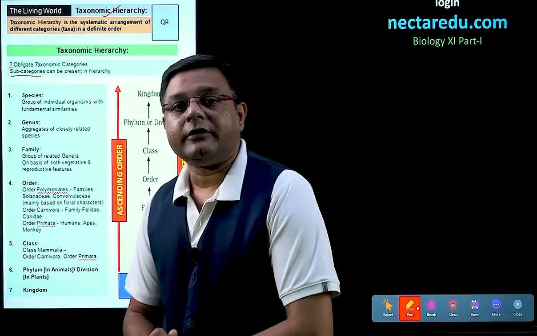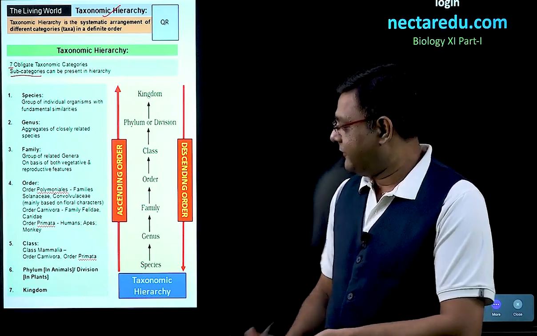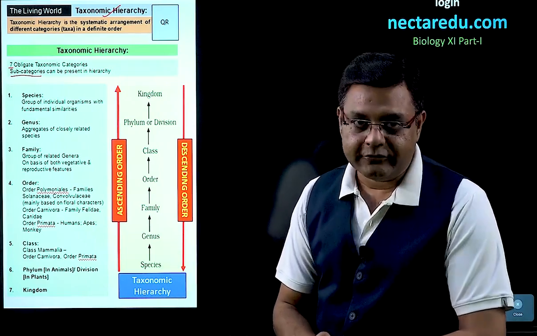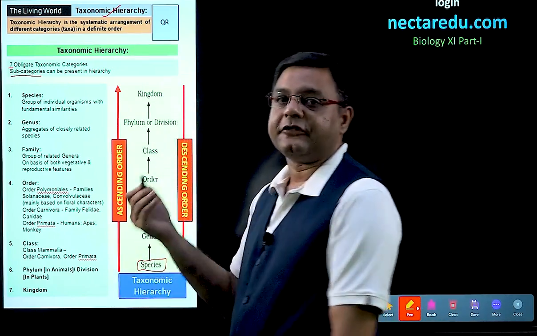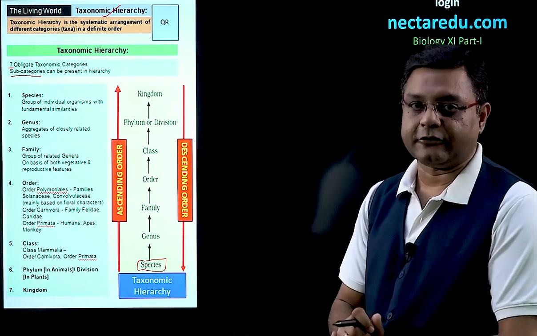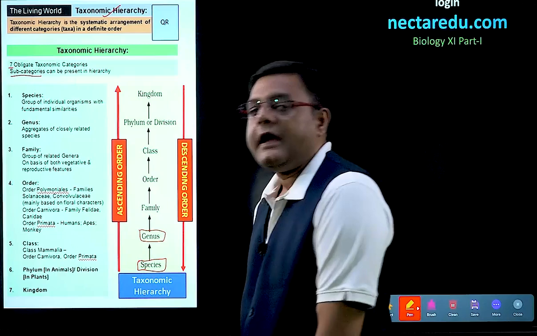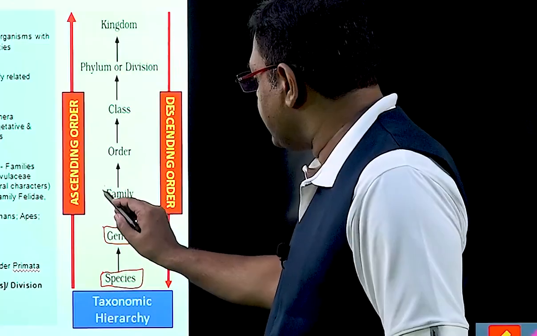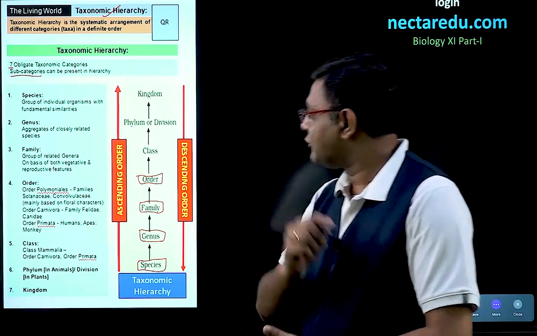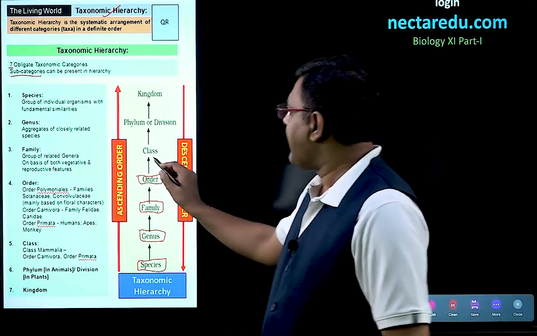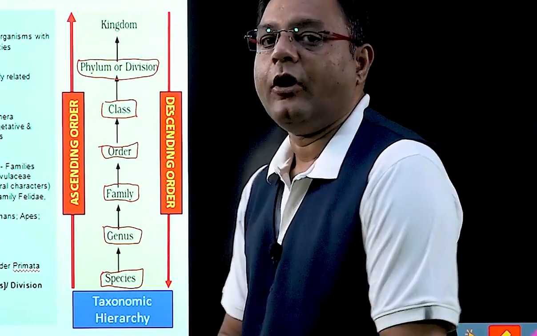Now, if we talk about taxonomic hierarchy, what are the 7 obligate taxonomic categories? We start from the lowermost. The lowermost is species. So, species is the starting point of this particular taxonomy. After species, there comes the genus. After genus, there comes family. After family, the next taxonomic category is the order. After order comes the class. After class, there is phylum or division.